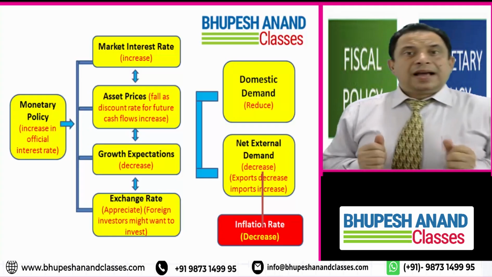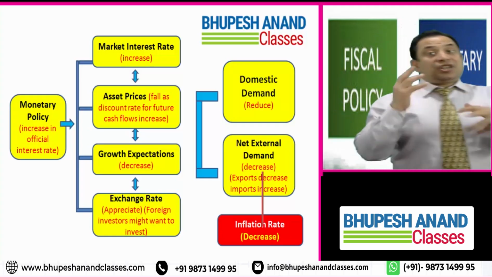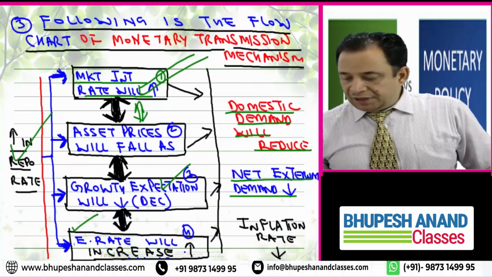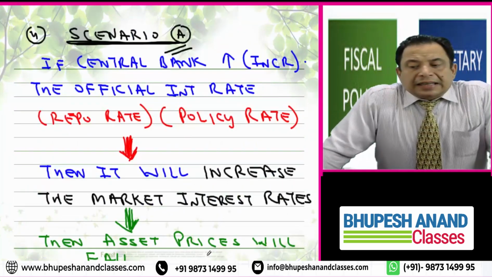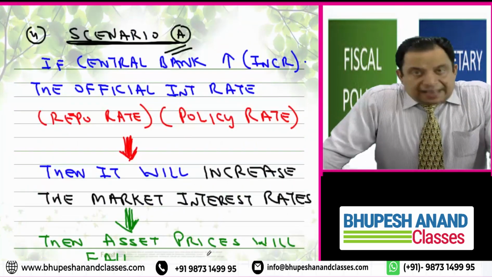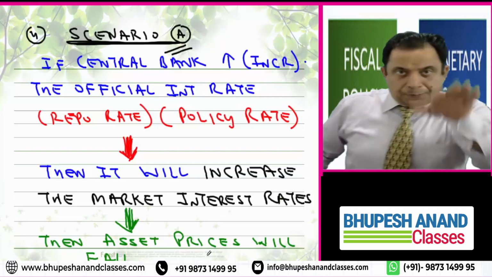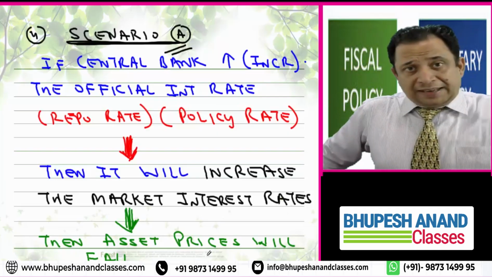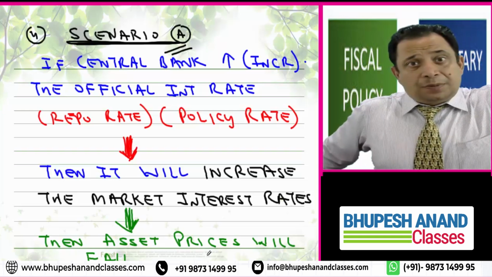So I am doing the monetary policy mechanism process, that is how with a change in the monetary policy you can affect inflation. So here I am at the fourth point, that if the central bank increases, I have given the explanation for how the monetary mechanism works. If the central bank increases the official interest rate, that is the repo rate, that is the policy rate, that is the rate at which the central bank will give the loan to banks. If that rate is increased, commercial banks will automatically increase their own lending rate.